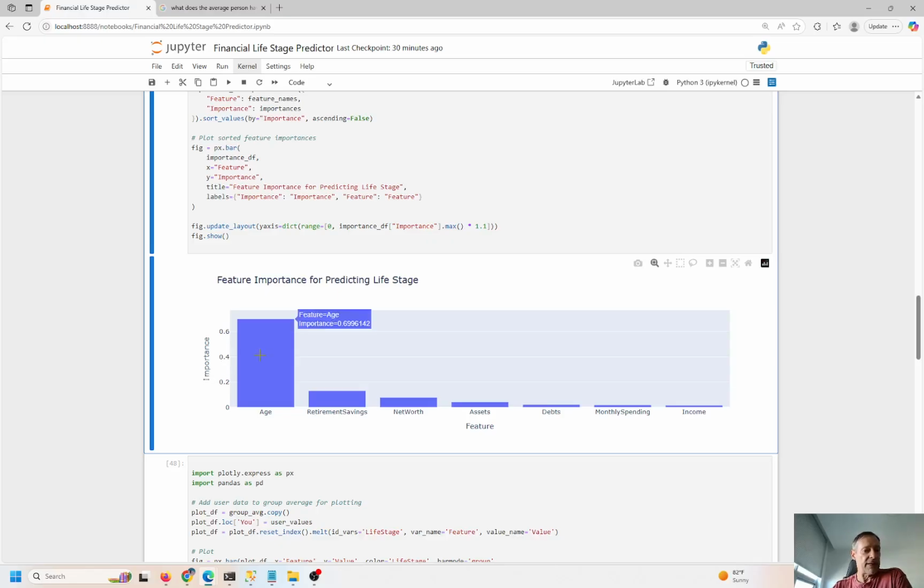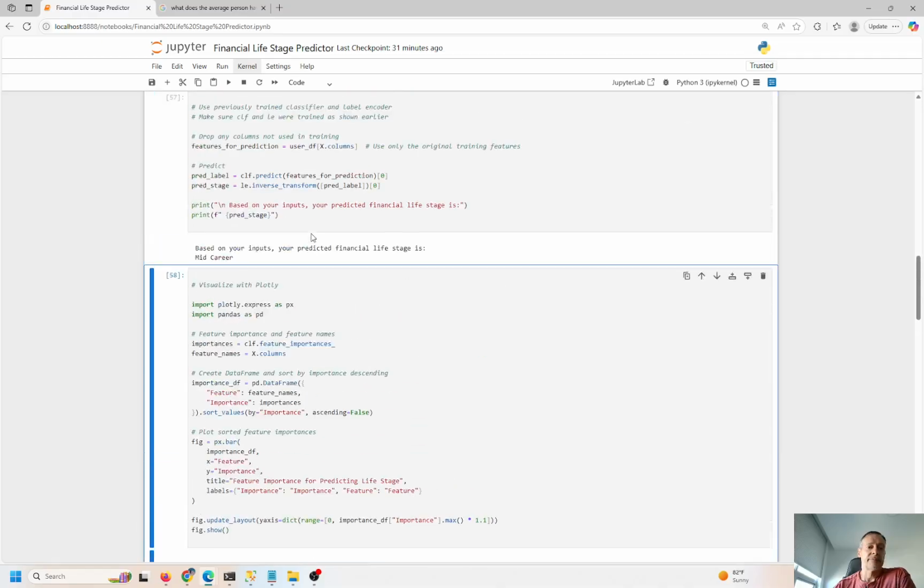So almost without exception, age is really going to determine the life stage that you're in, right? So I put in 28, but the retirement savings is pretty substantial here. Retirement savings is a 13% influence on the predicted variable, which is the predicting life stage, right?